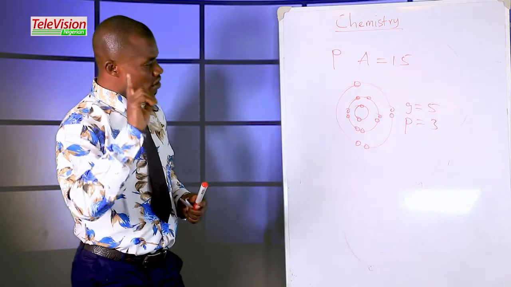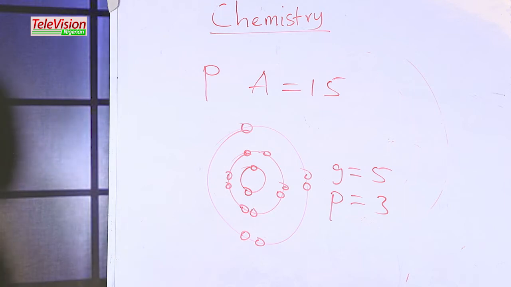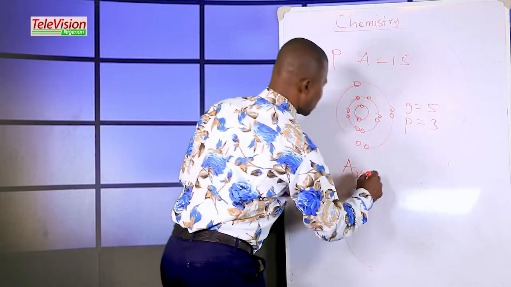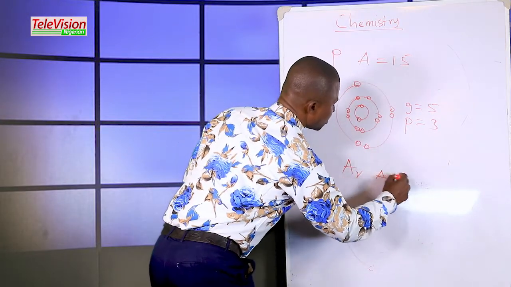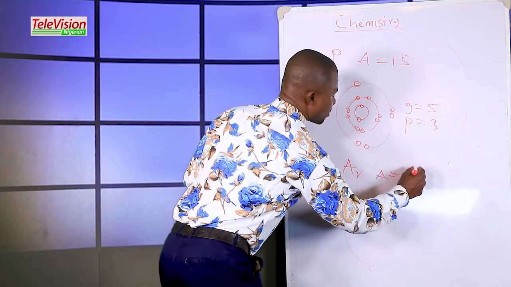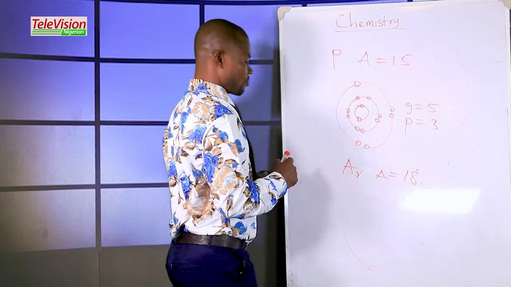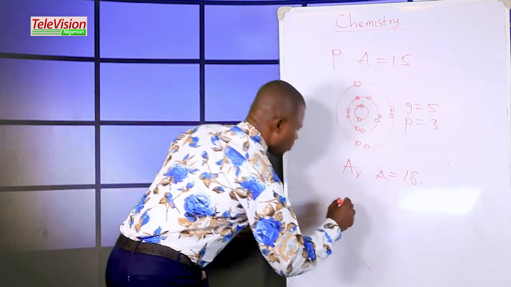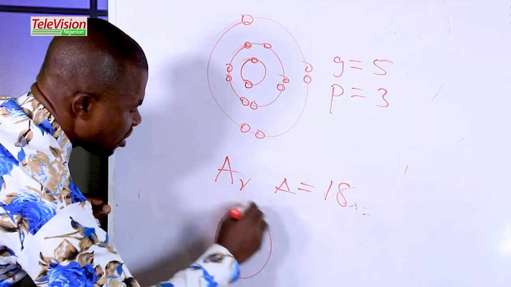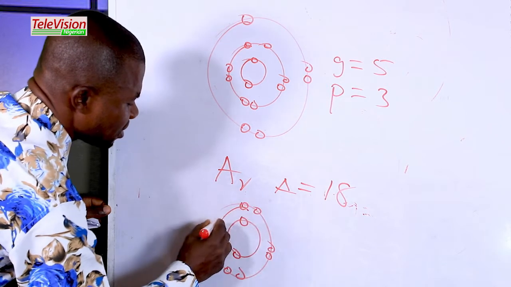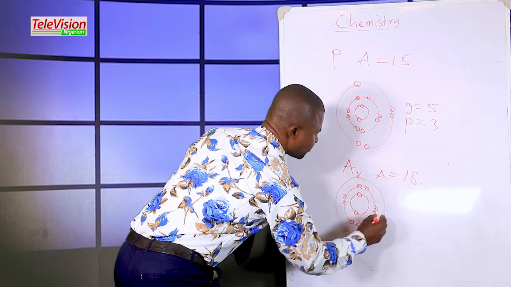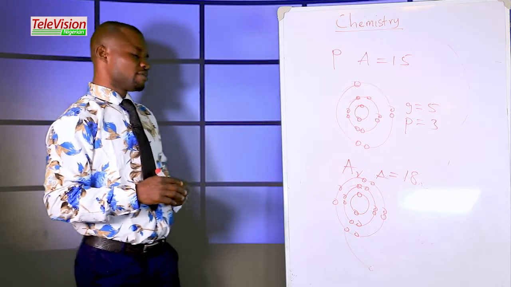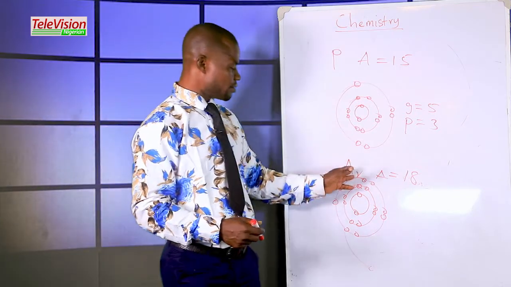That's good. I want to consider the last example. Let's talk about argon. The symbol of argon is Ar, and the atomic number of argon is 18. We have it to be 1, 2, 3, 4, 5, 6, 7, 8, 9, 10, 11, 12, 13, 14, 15, 16, 17, 18. Complete. So what is the group of this argon?